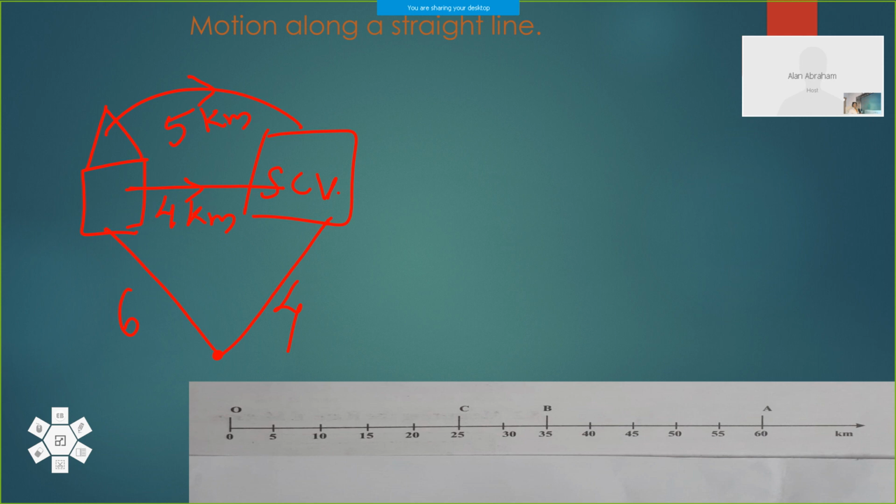So displacement is a vector quantity. Distance is the total path length covered, and displacement is the shortest distance between initial and final point. Distance is a scalar quantity and displacement is a vector quantity. Now, here the distance is 5 kilometer we have said.